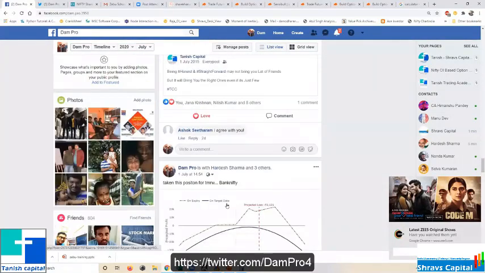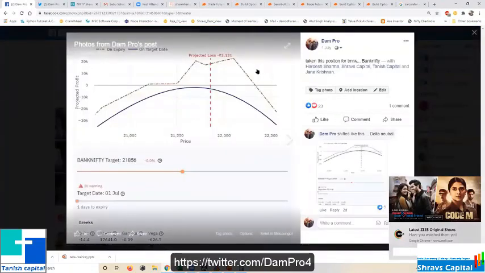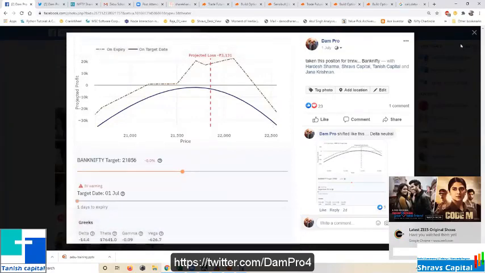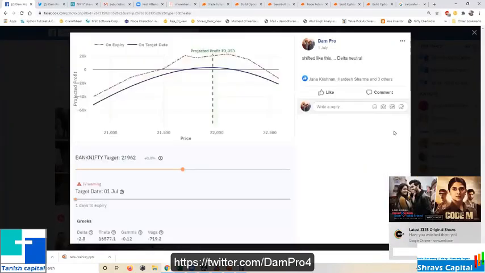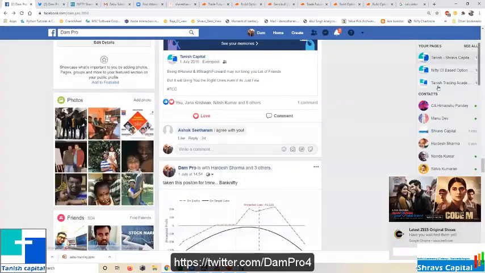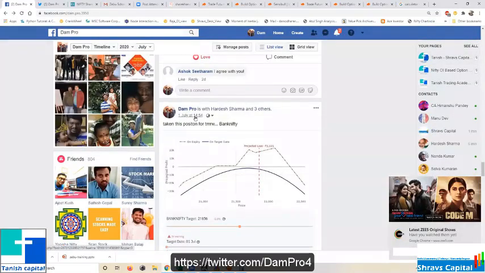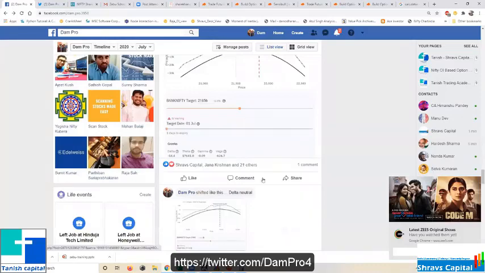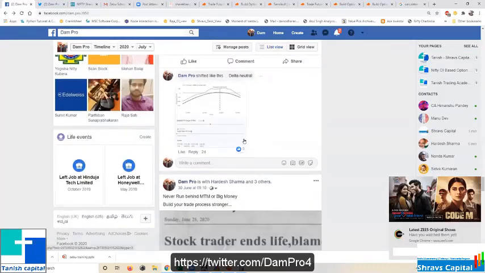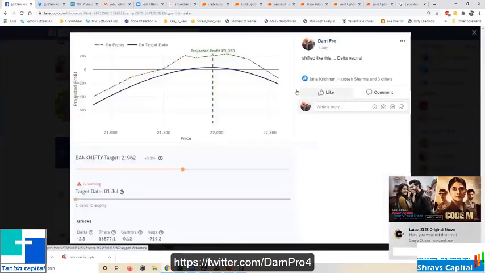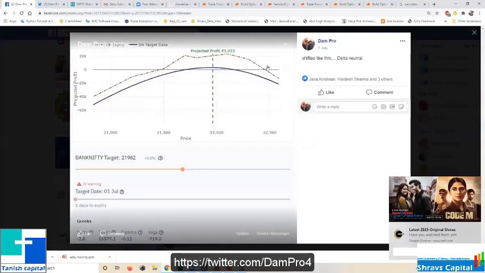So only on Wednesday I initiated this position, something like this. I also mentioned how I modified it, because on Wednesday Bank Nifty moved more than 300 points, I think. In the evening, around 2:54, I initiated this position. Then at the end I shifted my position like this. Nothing changed, like I was expecting. So I was managing delta neutral.